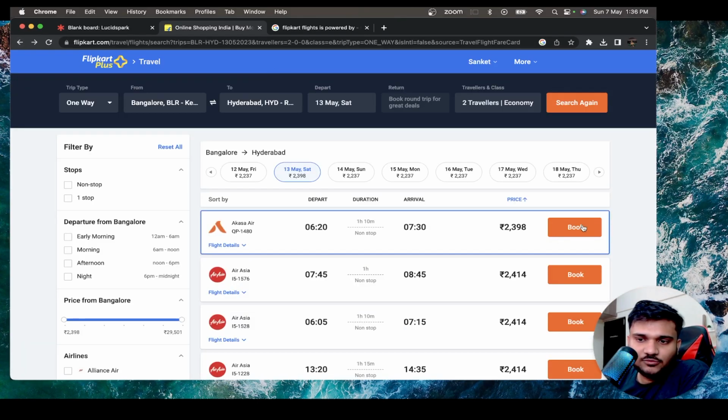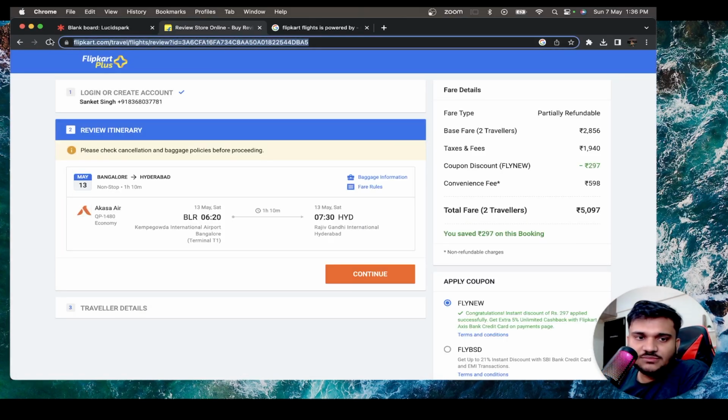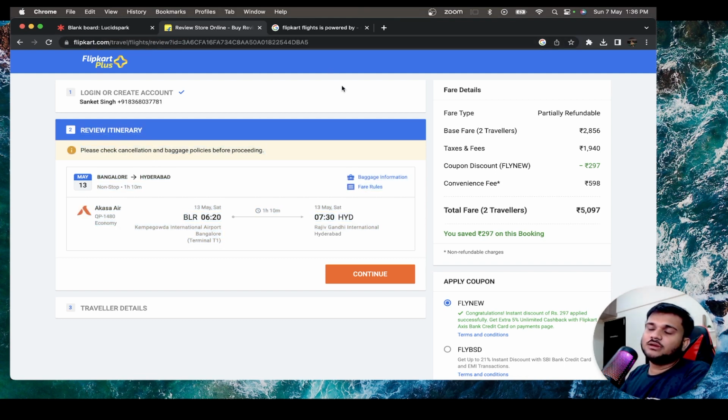Now, let's say you try to book Akasa Air. You can see you don't see much detail here. The only thing you see is the review page, where you are able to review your itinerary. And this is the itinerary ID. So most probably they maintain something called an itinerary there. Once you start booking, currently the price can still change. This price can still change.